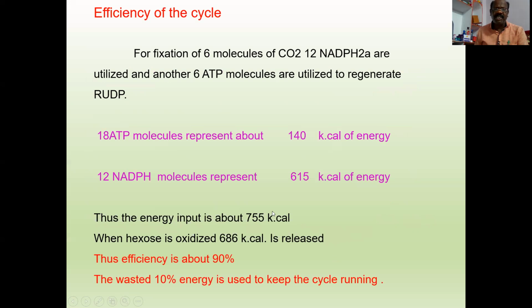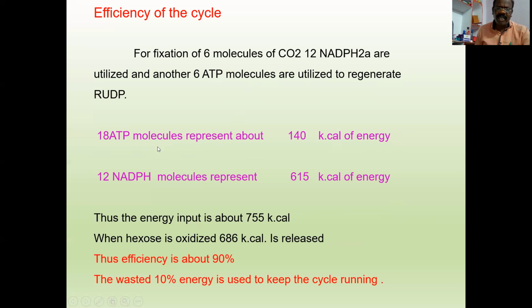Now coming to the efficiency of the cycle. For fixation of 6 molecules of carbon dioxide, 12 NADPH and 12 ATP, and another 6 ATP molecules are utilized to regenerate RuBP. So a total of 18 ATP molecules and 12 NADPH molecules are utilized.